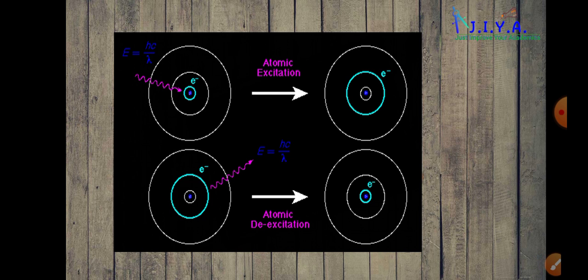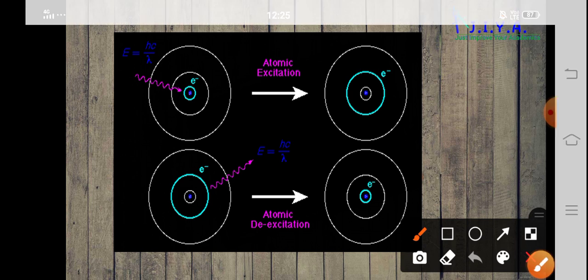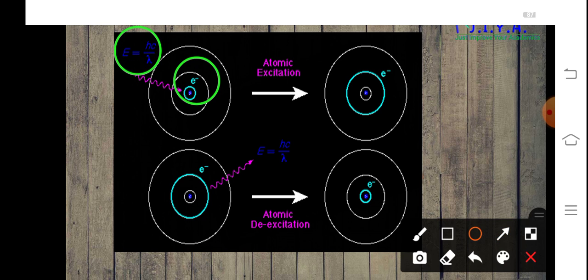For this we need to learn about the atomic energy levels. So let us consider this is an atom of a metal and it has two energy levels. Now you can see here the electrons are present in the first energy level. So when this electron absorbs energy, this is the energy which the electron is absorbing from the outside. By absorbing the energy, this electron jumps from the lower orbit to the higher orbit. So here you can see the transition of the electron from the lower energy level to the higher energy level. This process is known as atomic excitation or electron excitation.